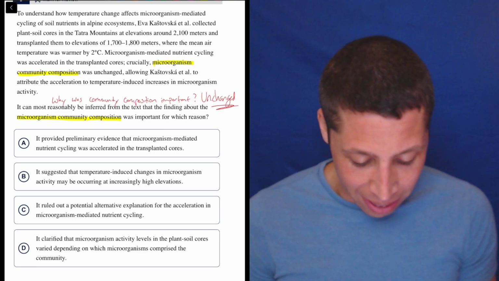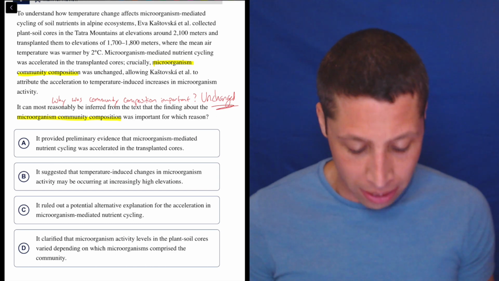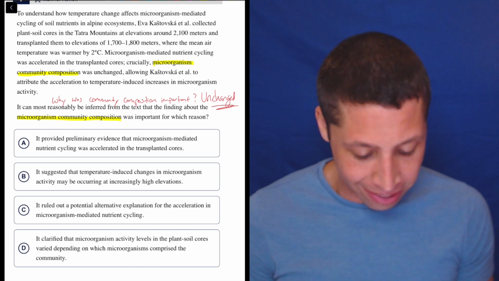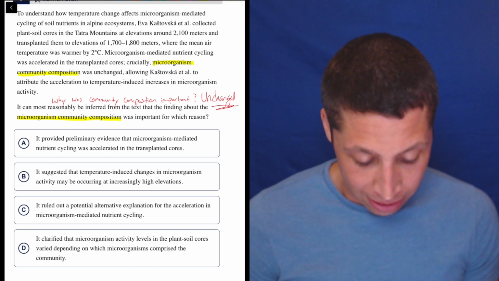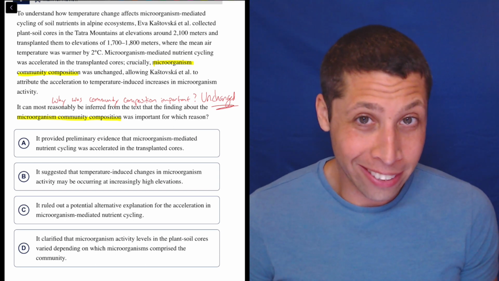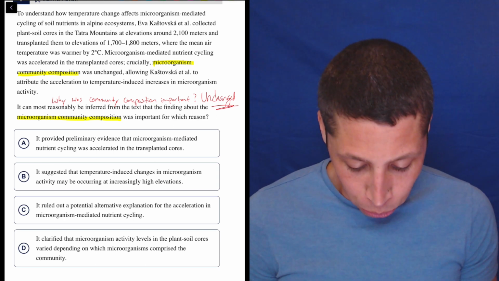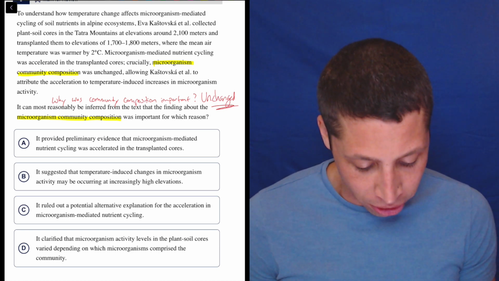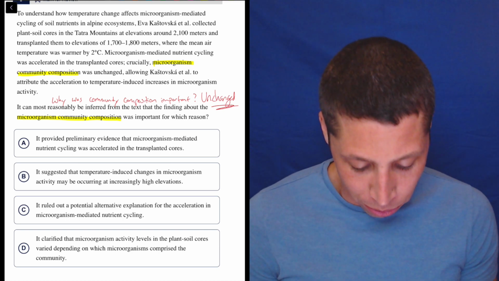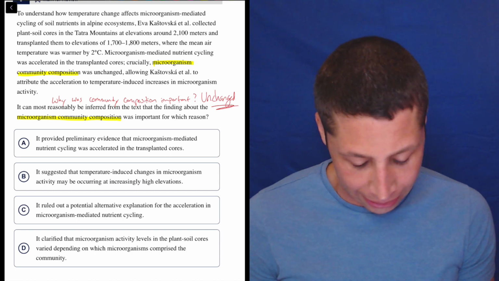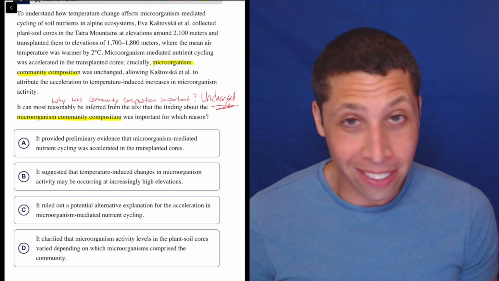B, it suggested that temperature-induced changes in microorganism activity may be occurring at increasingly high elevations. Again, it doesn't say anything. C, it ruled out a potential alternative explanation for the acceleration in microorganism-mediated nutrient cycling. Again, it doesn't say it's unchanged.